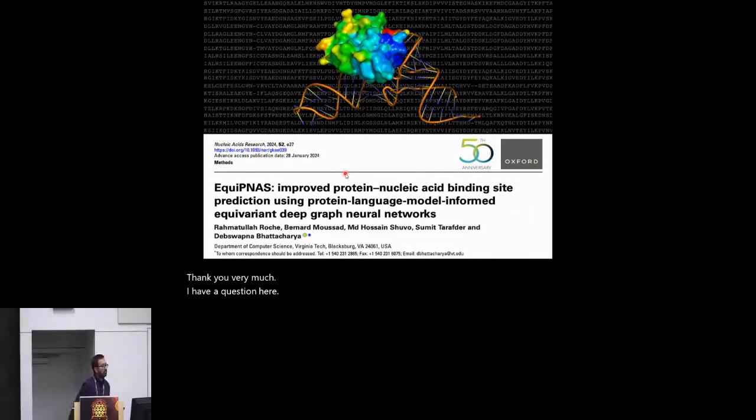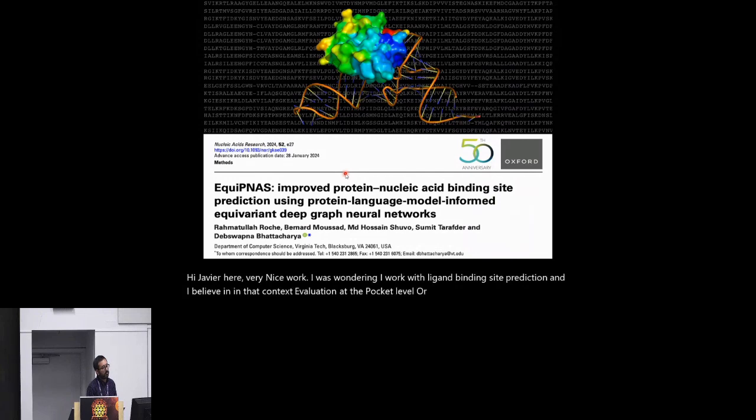Hi, Javier here. Very nice work. I work with ligand binding site prediction, and I believe in that context, evaluation at the pocket level or the site level is more meaningful and more informative than at the residue level. I was wondering if in nucleic acid protein binding site prediction, you look at how many sites you recall, and not so much the residues that you predict as binding or non-binding.